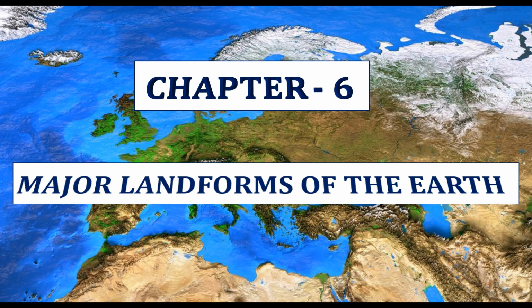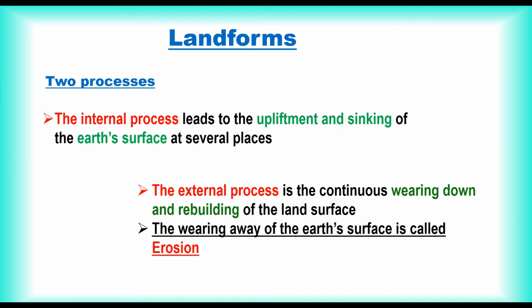Hi, welcome. In the previous chapter, we learned about the domains of Earth: lithosphere, hydrosphere, atmosphere and biosphere. Today, we are looking into another topic, major landforms of the Earth. The surface of Earth is not the same everywhere. The Earth has many different landforms, some flat and some rugged or uneven.